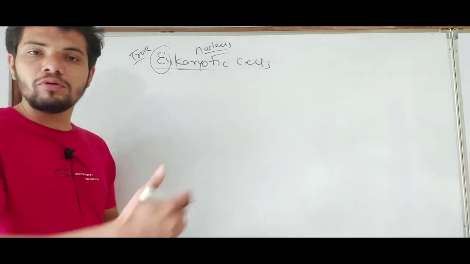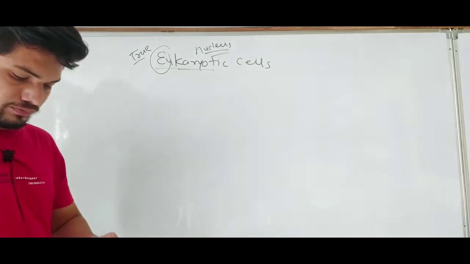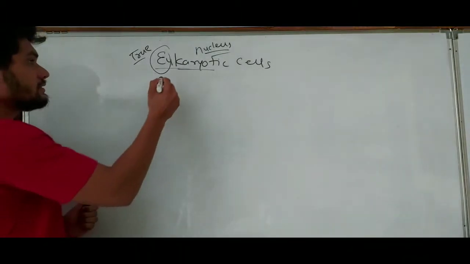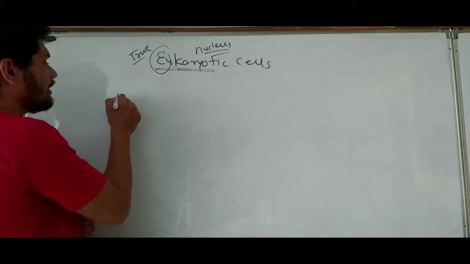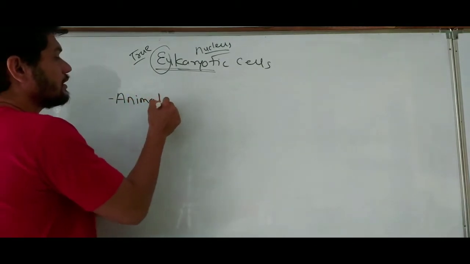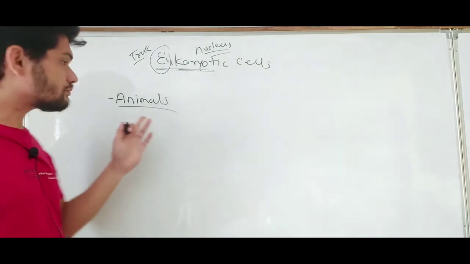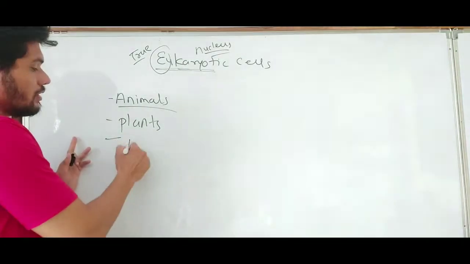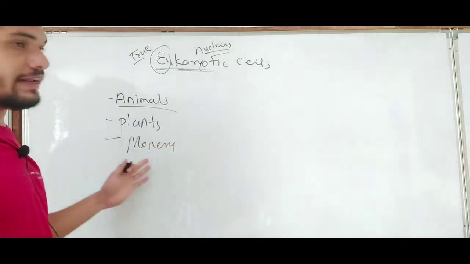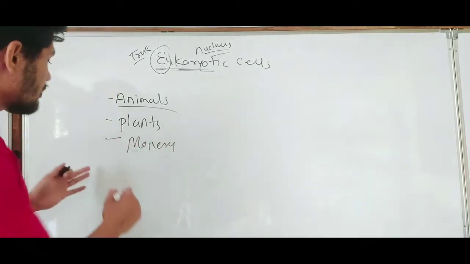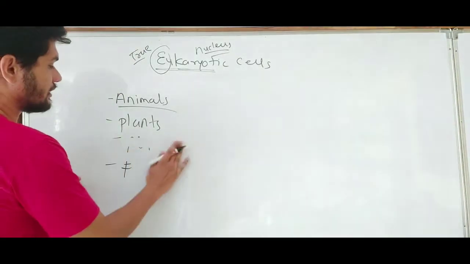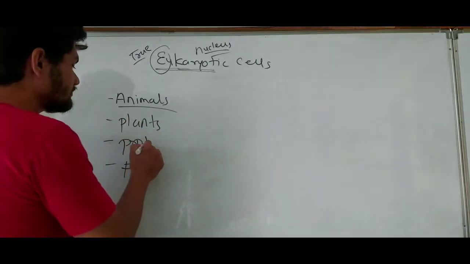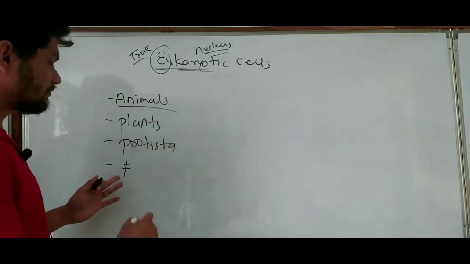So which types of organisms come under these eukaryotic types of cells? Animals, kingdom Animalia, plants, kingdom Plantae, Protista, and fungi.